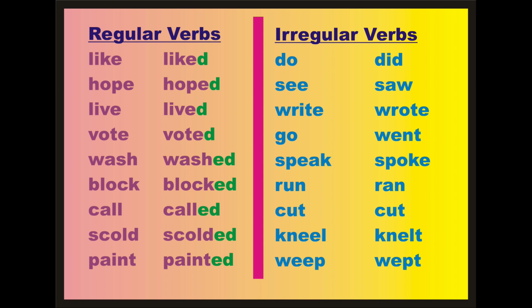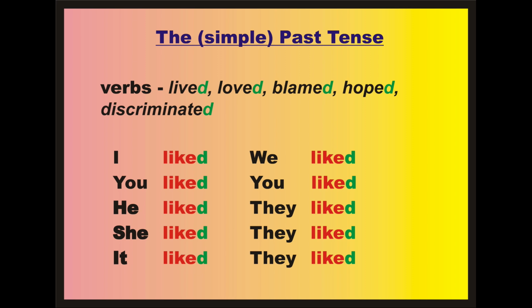Regular verbs are made by adding d or ed to the verb stem. Live, lived, love, loved, blame, blamed, discriminate, discriminated, hope, hoped, kill, killed, wash, washed, scold, scolded, bail, bailed, land, landed.